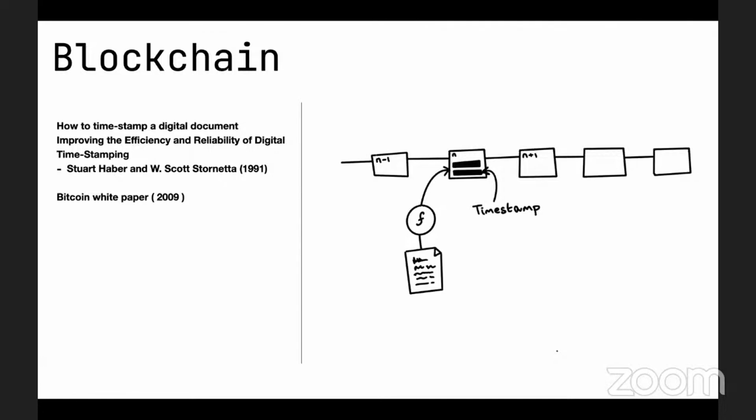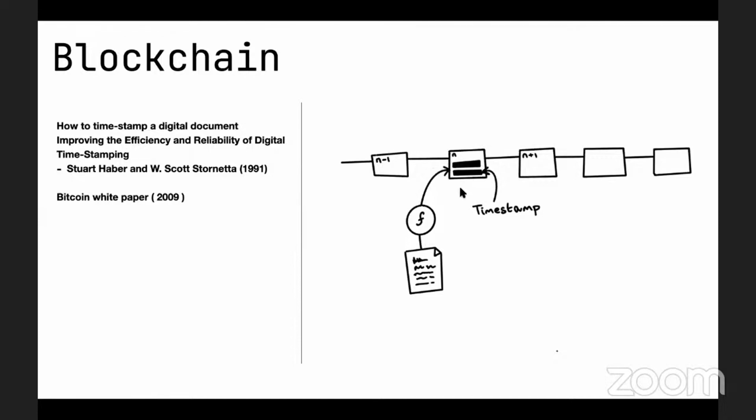But the problem with this is you have to keep the trust on a closed entity, and you cannot even verify it. You cannot prove it to anyone who is going to get this document. So this paper explains a very simple idea: you take a document and pass it through a hash function, and you create a hash value. And you add that hash value, a timestamp and the previous block's hash value, and create a new hash out of this.